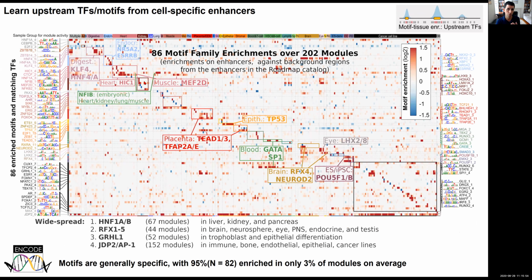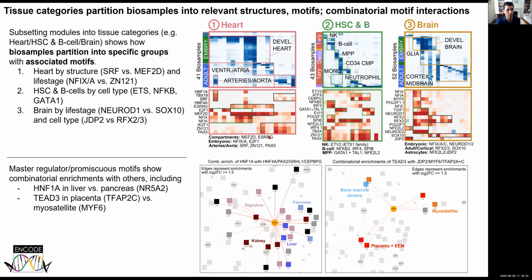We can also look at the upstream regulation of these enhancer modules that probably drive the way that they act together, and you see 86 different motif family enrichments. These are group motifs, but then on the website you can separate them out into the individual members of those motifs. And then you can see that there's a small subset of very broadly active motifs that are partnering up and collaborating with multiple tissue-specific motifs to define these tissue-specific gene regulatory patterns.